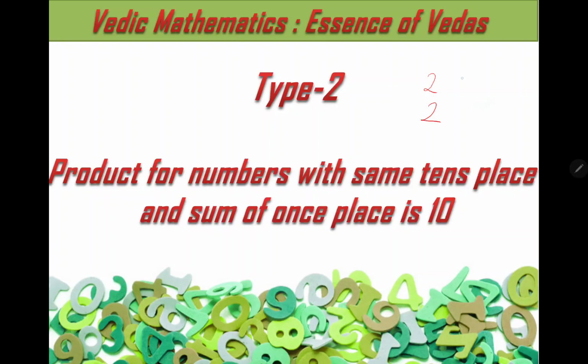For example, 7 and 3: 7 plus 3 is 10. Even if I have 3 and 3, I can apply. Or if I have 4 and 4 with 9 and 1, then also 9 plus 1 is 10, so I can apply.